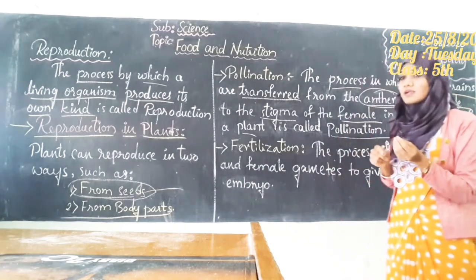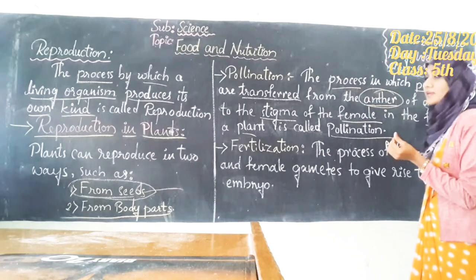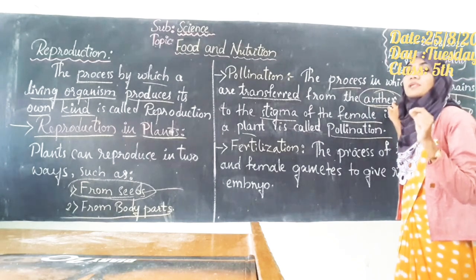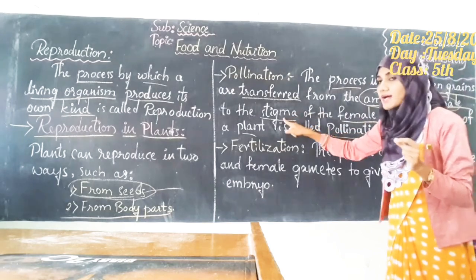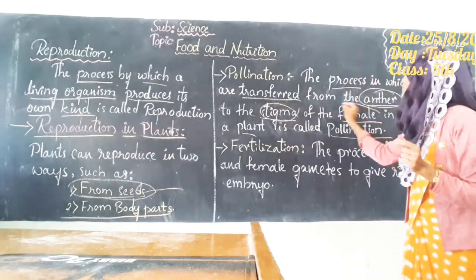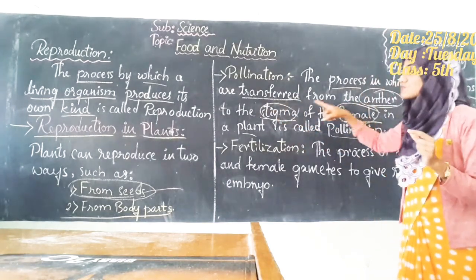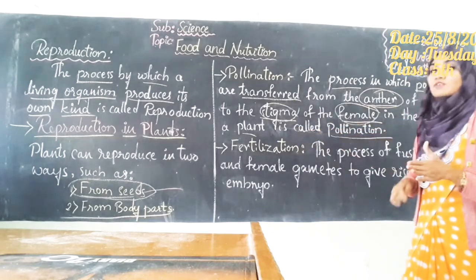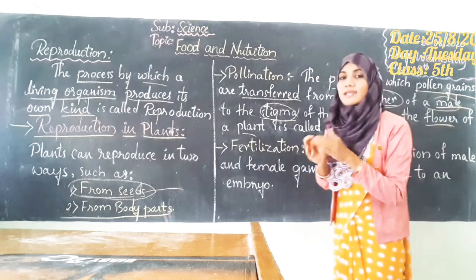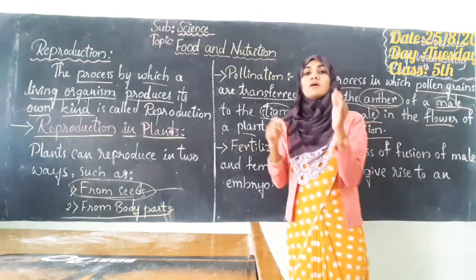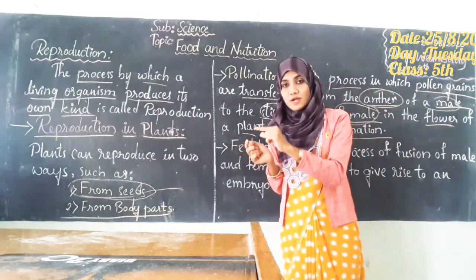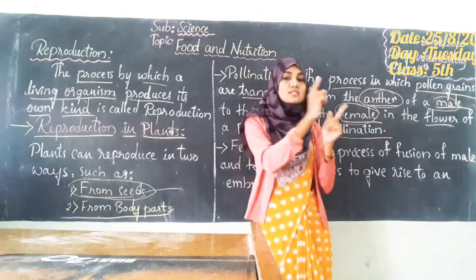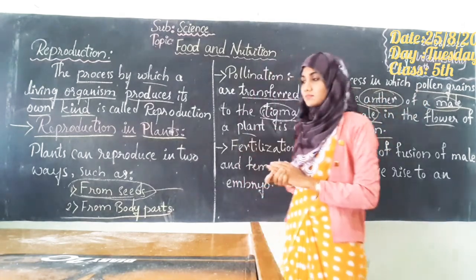So in that flower we can find the male anther. Anther is the male reproductive organ, whereas stigma is the female reproductive organ present in the flower of a plant. Okay, so overall what is pollination? It's the transfer of pollen grains from the anther of a male to the stigma of a female.